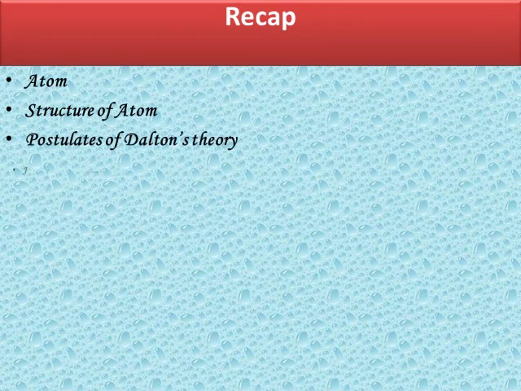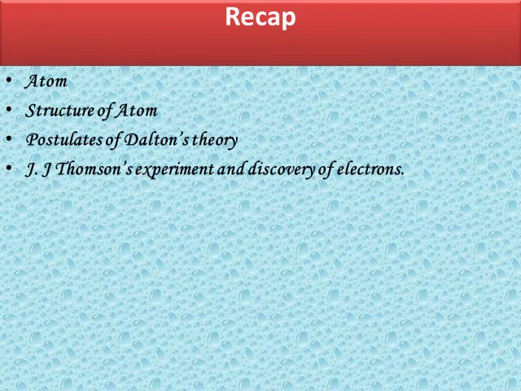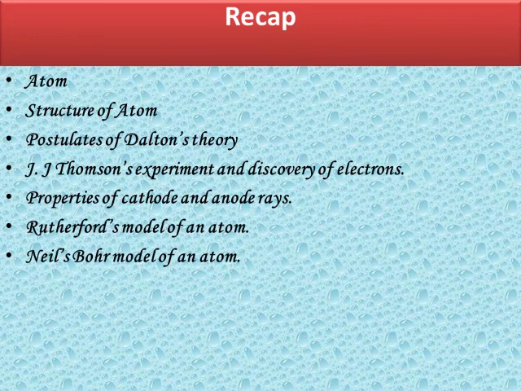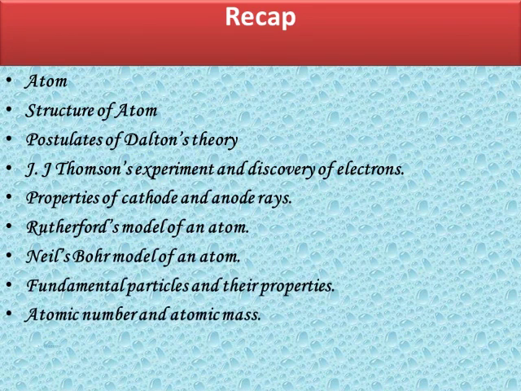Students, let us summarize what we have learnt in this chapter. We learnt about the atom and the structure of the atom, the postulates of Dalton's theory, J.J. Thomson's experiment and discovery of electrons, and the properties of cathode and anode rays.